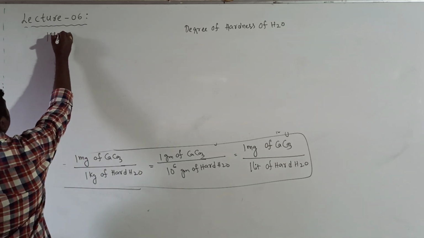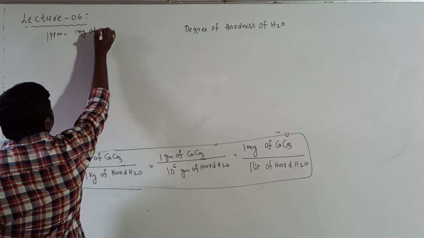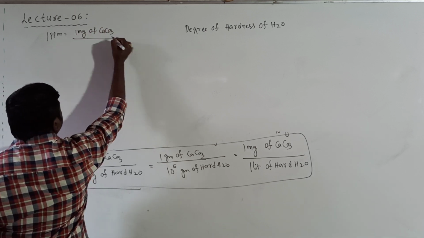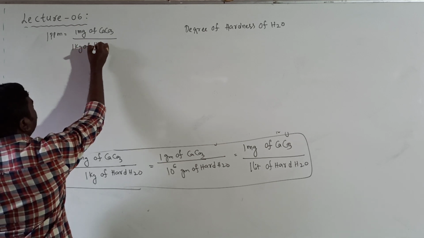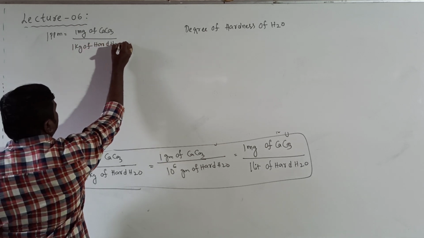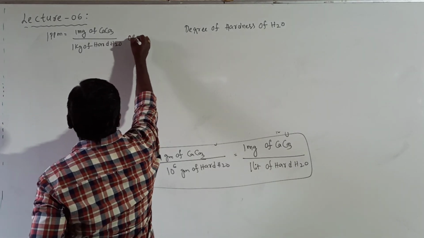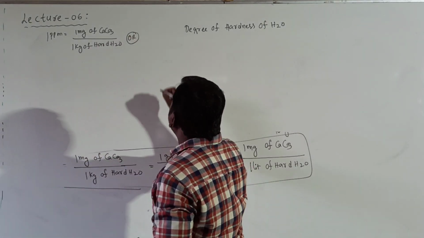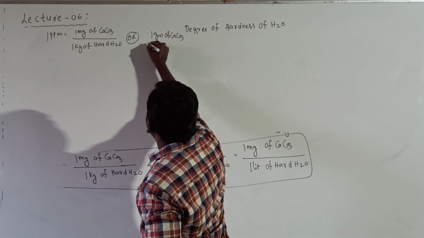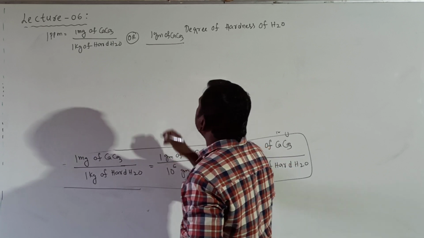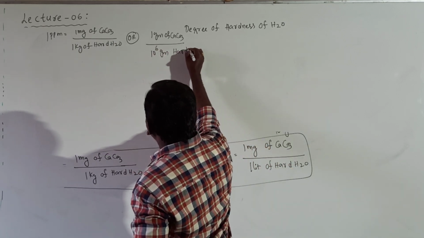1 ppm is equal to 1 milligram of CaCO3 per 1 kg of hard water, or it is also taken as 1 gram of CaCO3 per 1 million grams of hard water.